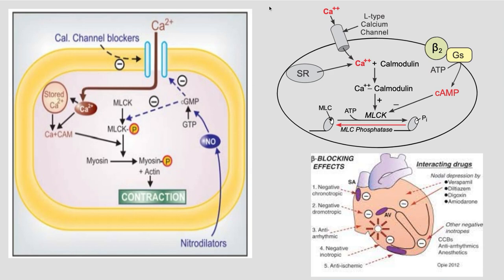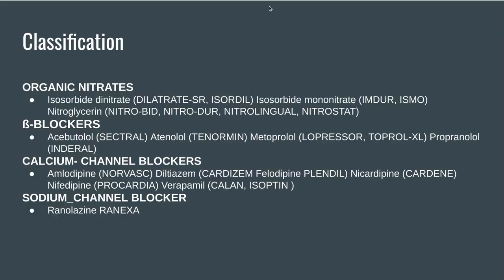So all these things, and in the lower diagram you see how at different levels they are working. So many good effects you will be able to see there. Understood? So these are certain examples, certain names. Beta blockers, I told you at that time: atenolol, propranolol, acebutolol. Glyceryl trinitrate can come up as isosorbide dinitrate, isosorbide mononitrate, then simply nitroglycerin. These are all organic nitrate examples.